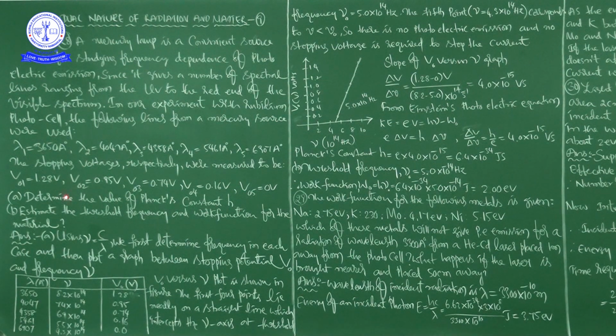Now, the stopping voltages respectively were measured to be these values. V01 is equal to 1.28 volt, V02 is equal to 0.95 volt, V03 is equal to 0.74 volt, V04 is equal to 0.16 volt, V05 is equal to 0 volt. Now see here, determine the value of Planck's constant h.